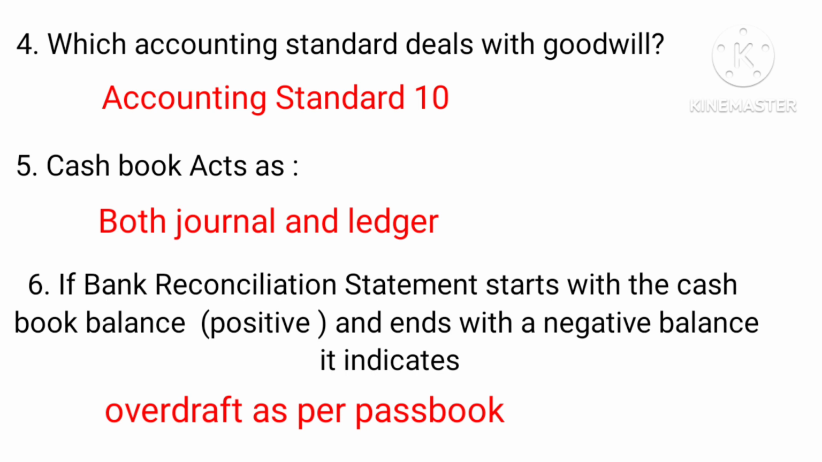Question. Which accounting standard deals with goodwill? Accounting Standard 10. Cash book acts as both journal and ledger. If bank reconciliation statement starts with cash book balance positive and ends with a negative balance, it indicates overdraft as per passbook.